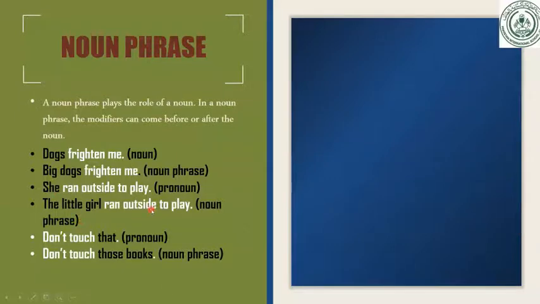So, dear students, first of all, noun is the naming word, I know very well and you know very well. But noun phrase means such a phrase or group of words which works as a noun in the sentence. And what is the function of a noun? It works as a subject or an object of a sentence. So here you can see the dogs is a noun. We replace it with a noun phrase, big dogs. The little girl.